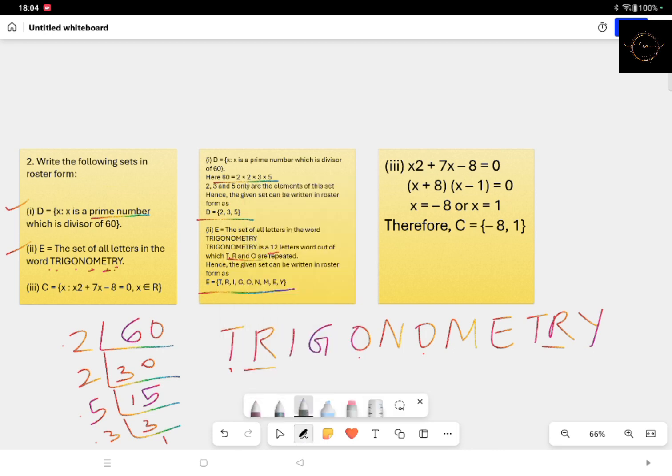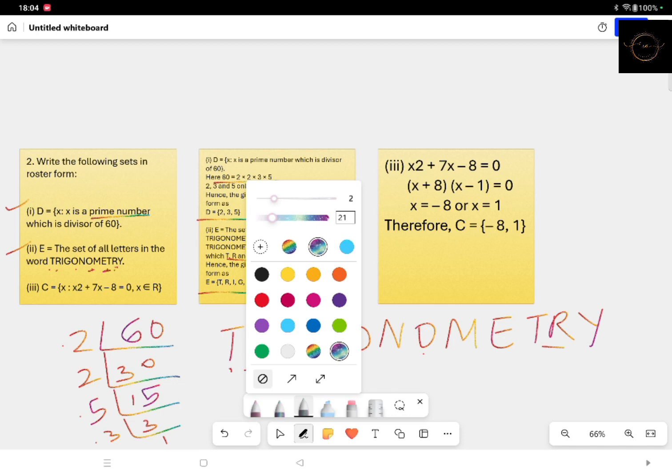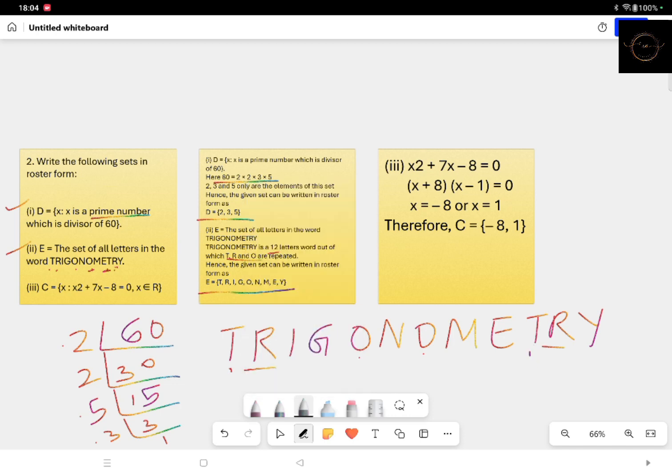All the letters which are repeated two times have to be neglected. You have to write them only one time. So T, R, I, G, O. Up to this you will write all the letters. N also you will write. O will get omitted because you have already got one O.